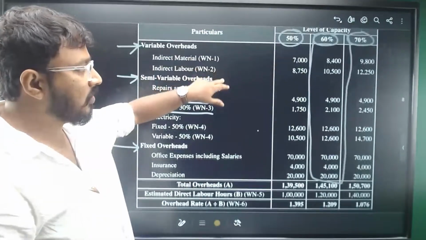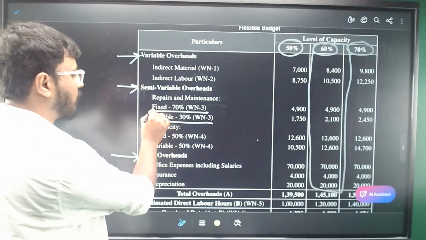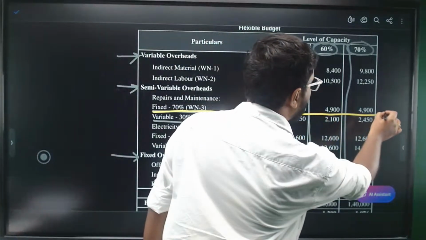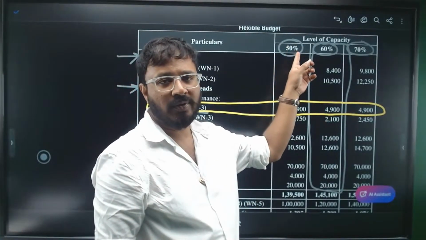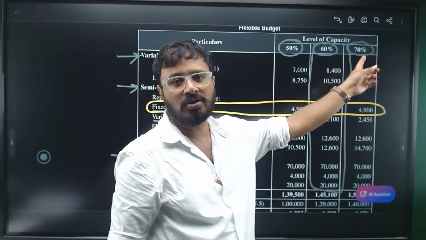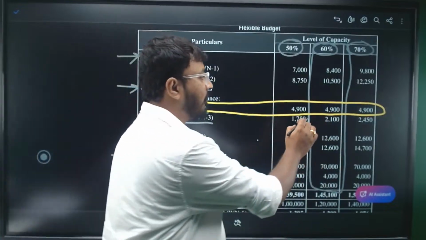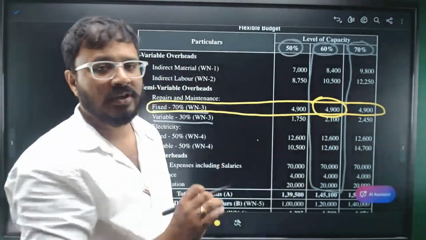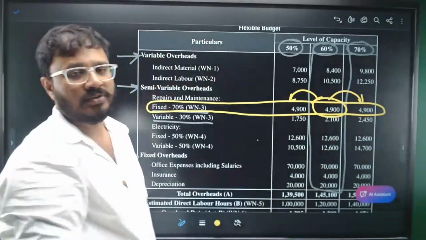Now, one observation we need to see here is that fixed expenses will not change irrespective of the level of activity. Whether you are at 50% capacity, 60% capacity, or 70%, the fixed amount will not change. So you have been given the information for 60% capacity, write the same amounts in the 50 and 70%.